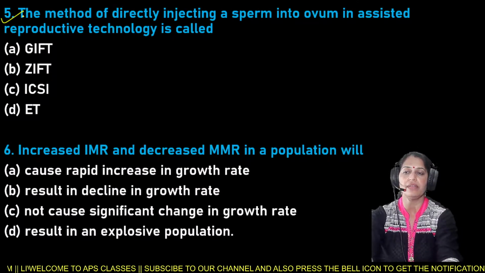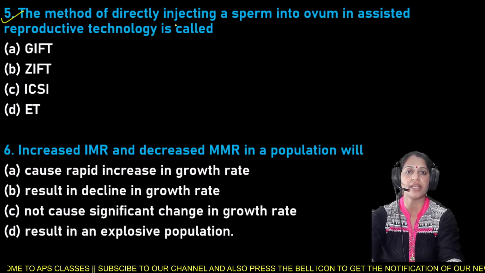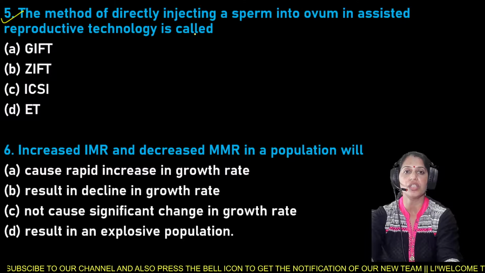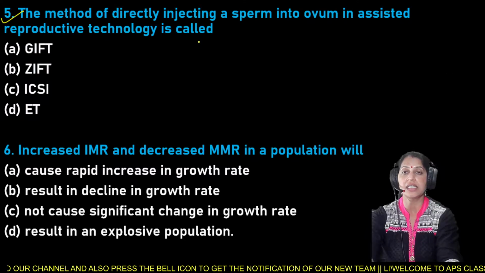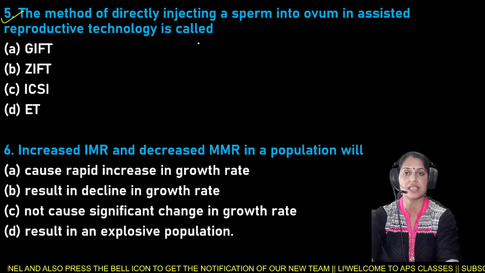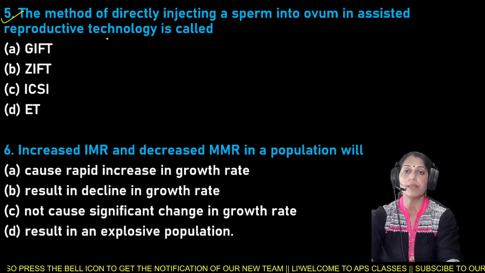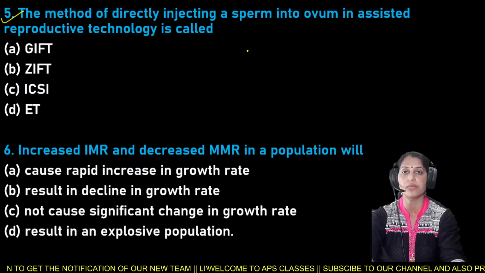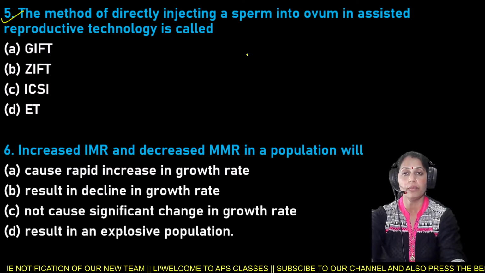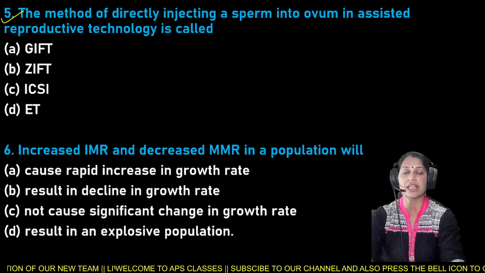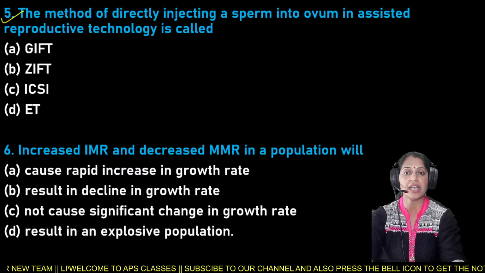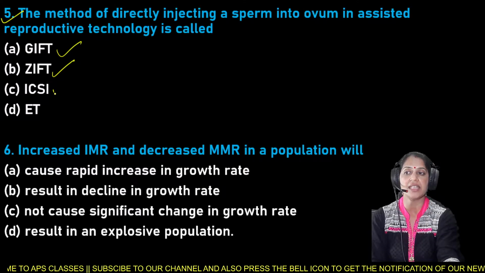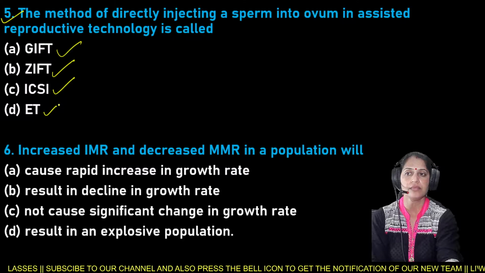Next is your question number 5, and your question number 5 is the method of directly injecting a sperm into ovum in assisted reproductive technology is called ART, and the full form of ART is assisted reproductive technology. So the method of directly injecting a sperm into an ovum, a method in which sperms are directly injected into the ovum with the help of assisted reproductive technology, and that method is known as option A is GIFT, B ZIFT, C ICSI, and D is ET. It is the question number 5.